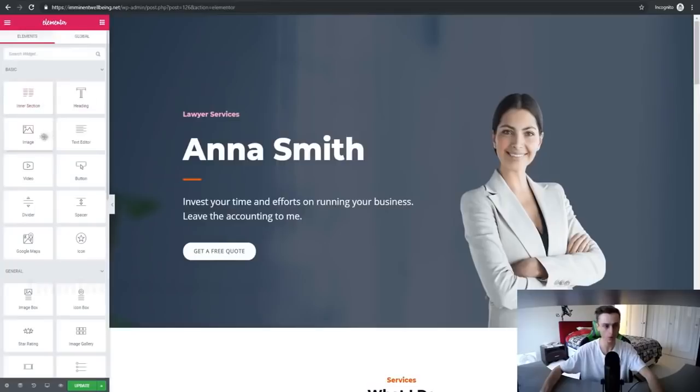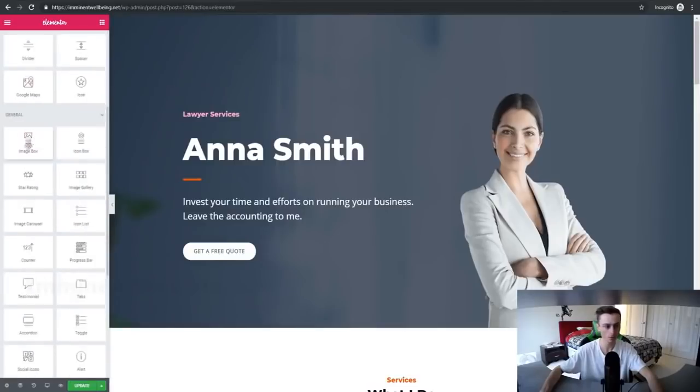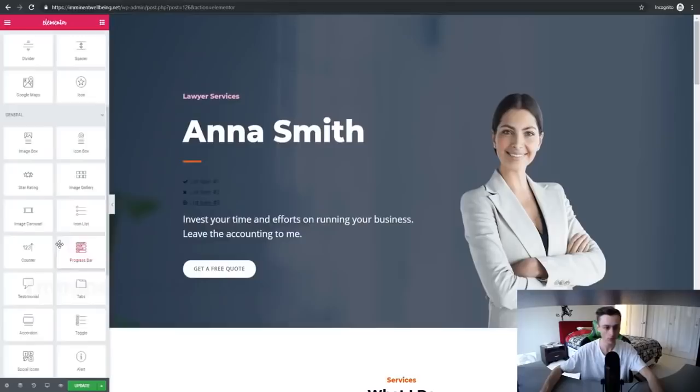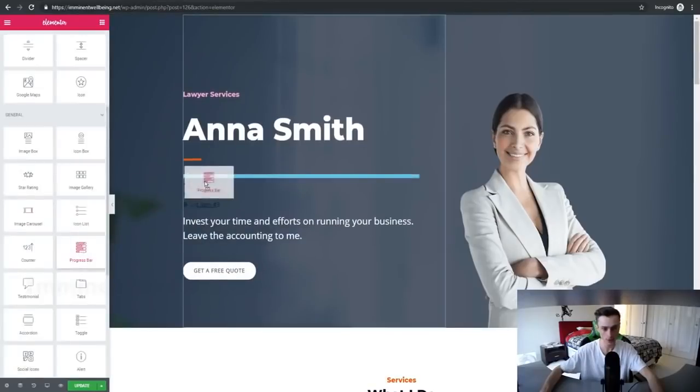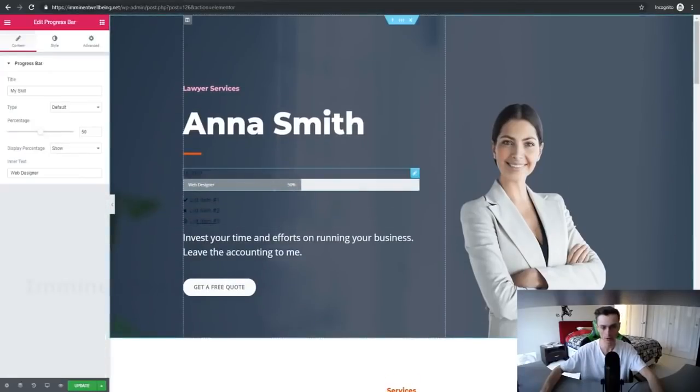So we can drag and drop heading, text editor, videos, an icon list. We can add this right here if we want. We can add a progress bar. So we can add this right here. As you can see, there's a progress bar. We can add the settings for the progress bar right here as well.